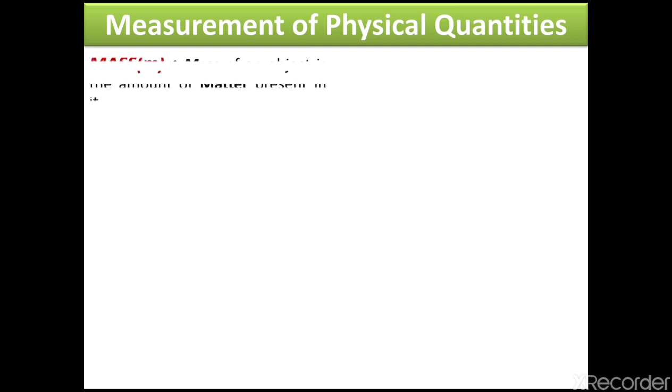Now, measurement of physical quantities. Mass. We are all familiar with this word mass, and from the start of our lesson, matter and composition part 1 and part 2, I already said that matter depends on its mass, has a specific mass, and has space. Things that occupy a definite space are all called matter.